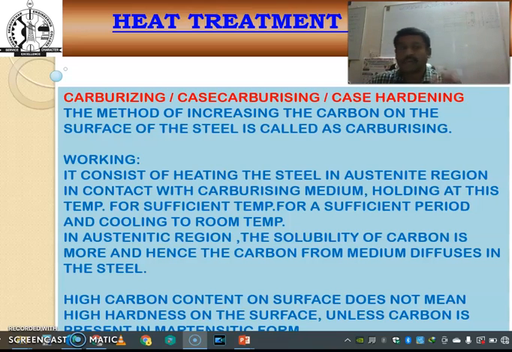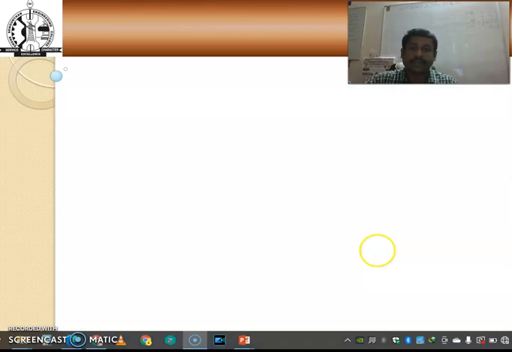The carburizing process consists of heating the steel in the austenite region in contact with a carburizing medium, holding at that temperature for a sufficient period of time, and then cooling to room temperature. In the austenitic region the solubility of carbon is high, hence carbon from the medium diffuses into the steel.